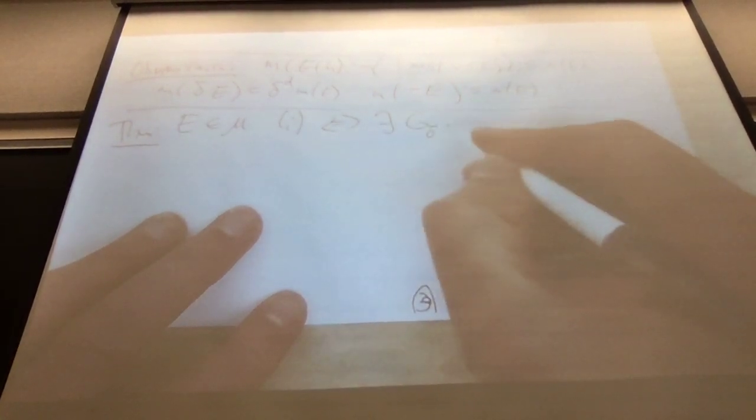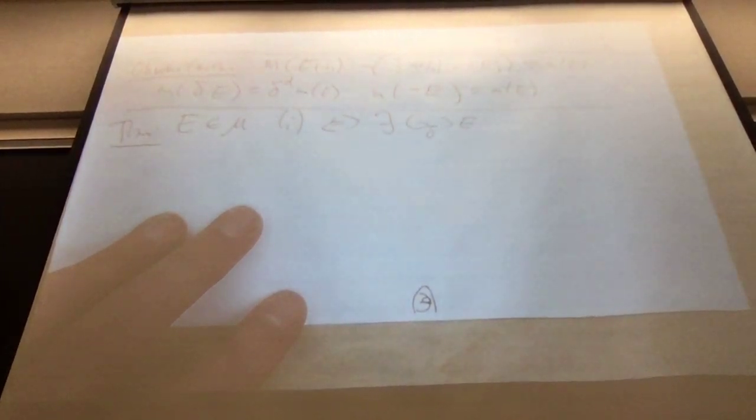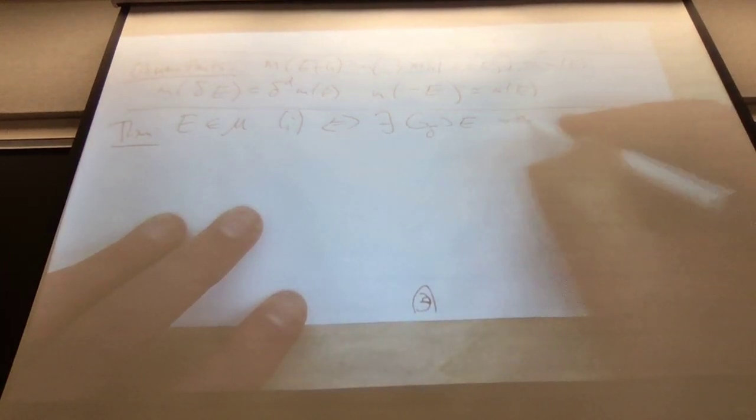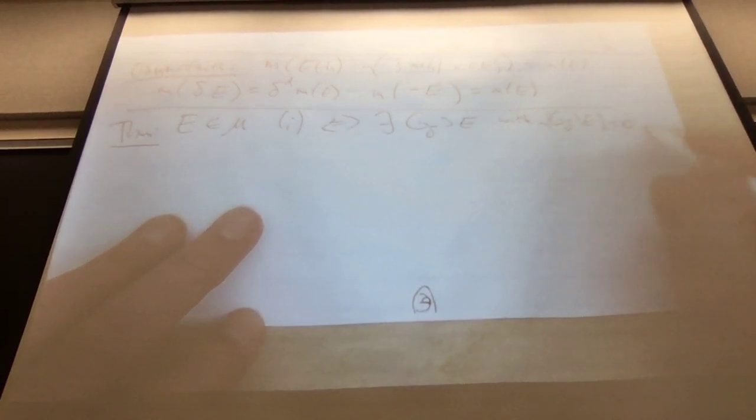Okay, so theorem: if you have a measurable set, then two things are equivalent. Oh, I need a definition. There exists a G delta set containing E with G delta take away E having measure 0.